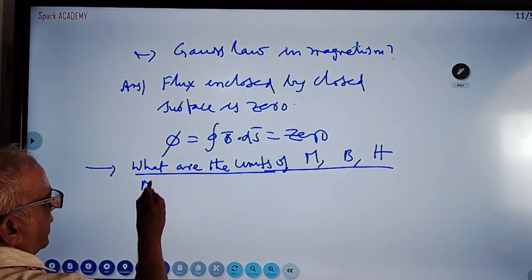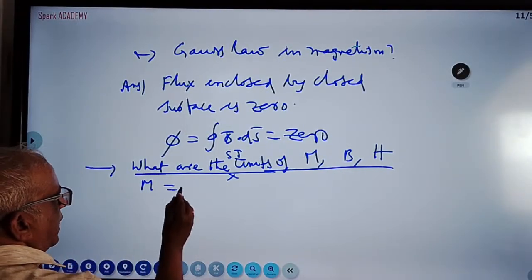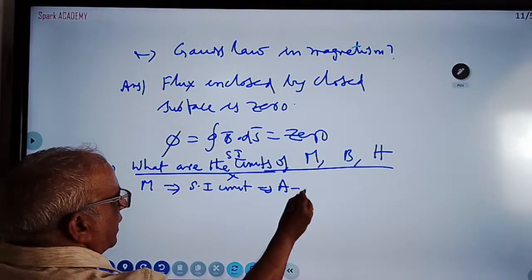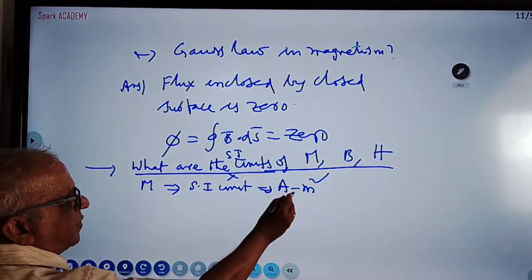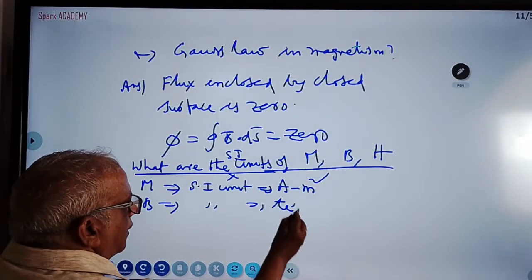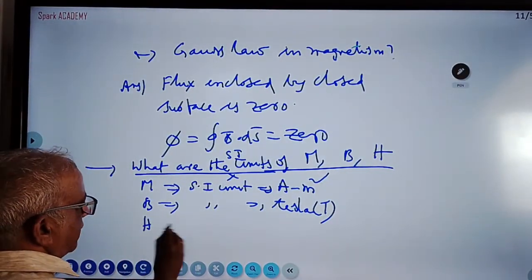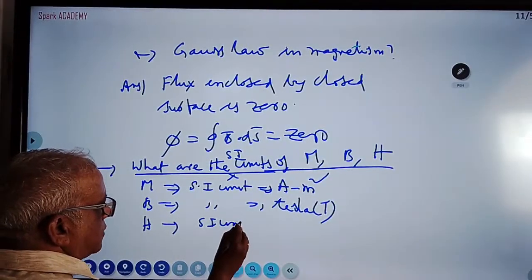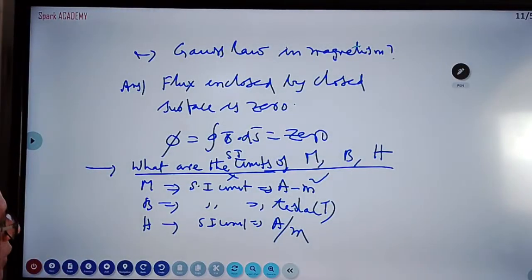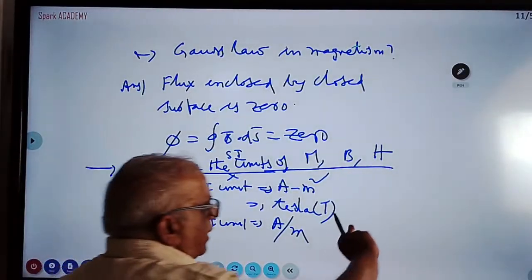What is M? Magnetic moment. What are the SI units? Magnetic moment, SI unit is ampere meter square, ampere into meter square. Magnetic induction, SI unit is Tesla, T, or Weber per meter square. H, intensity of magnetic field, SI unit is ampere by meter. These are the units. M, B, H is a very important question.